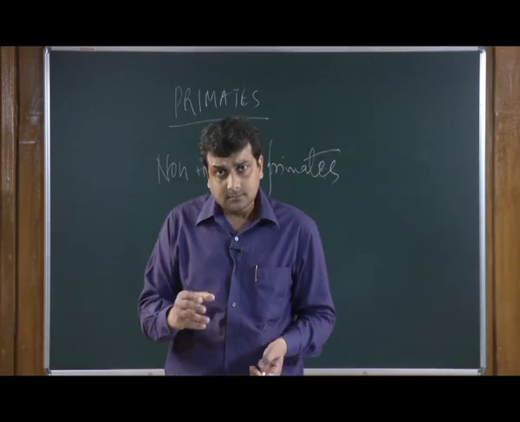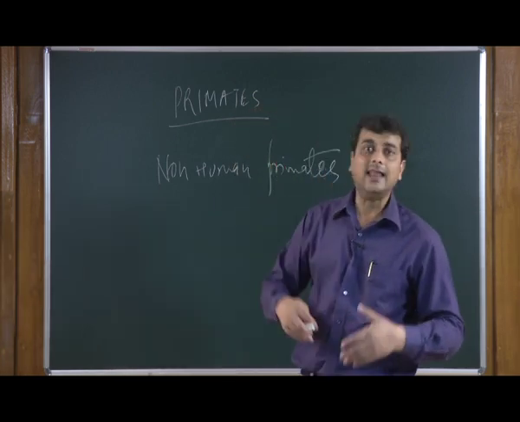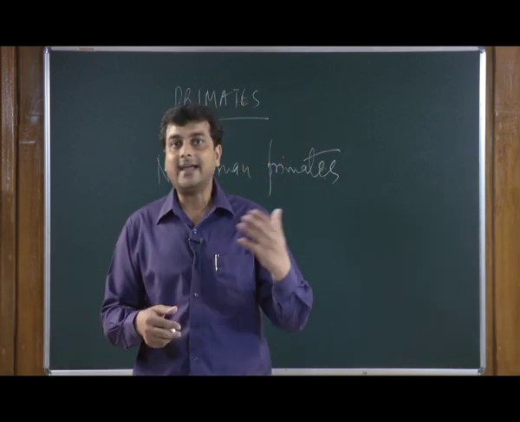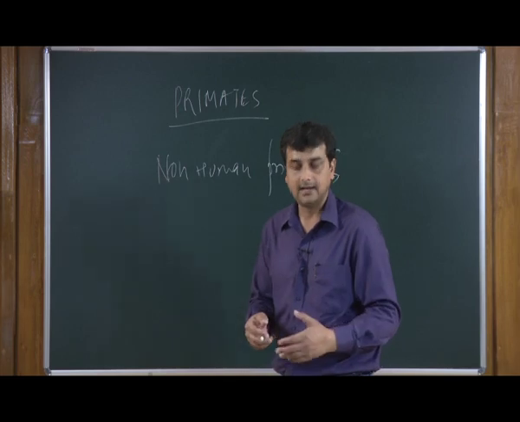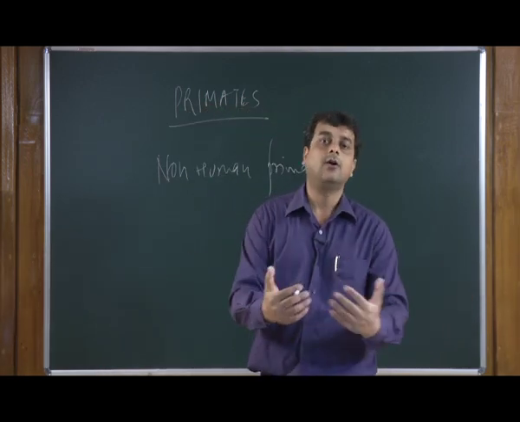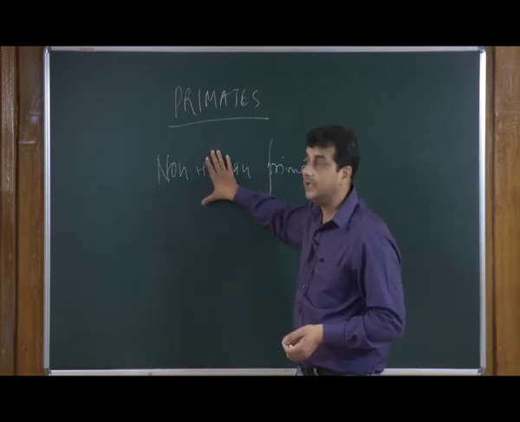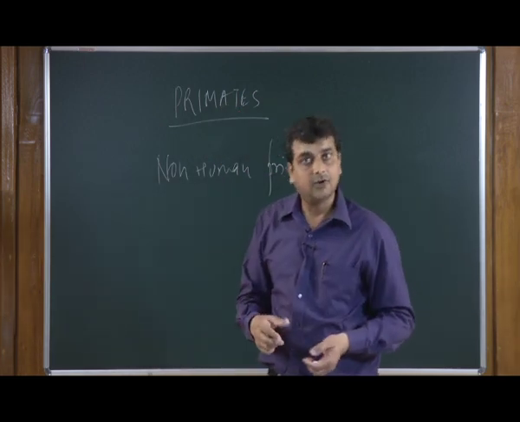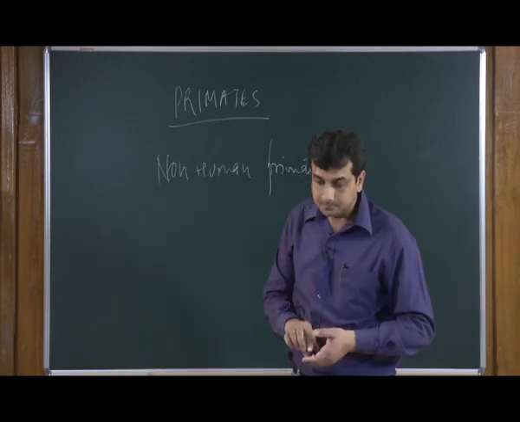Non-human primates are all the animals we have in our surroundings, like dogs, cats, cows, buffaloes, horses, pigs and so on. These are the animals in our neighborhood, and they are all non-human primates, while monkeys, apes and human beings are the advanced version of the Animalia kingdom, and they come under the order primates.